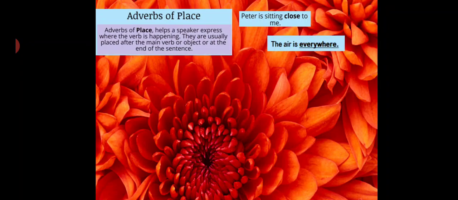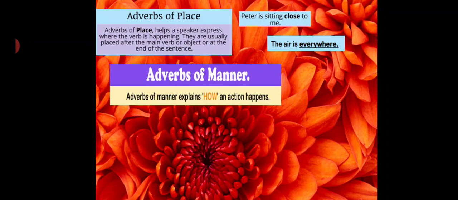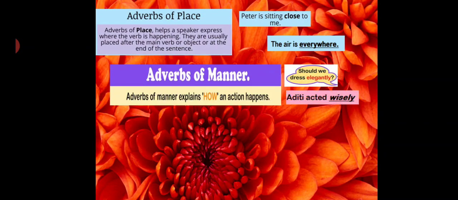So the bold words close and everywhere are adverbs of place. Next one, adverb of manner. Adverb of manner explains how an action happens. For example, should we dress elegantly? Aditi acted wisely. So elegantly and wisely are adverbs of manner.